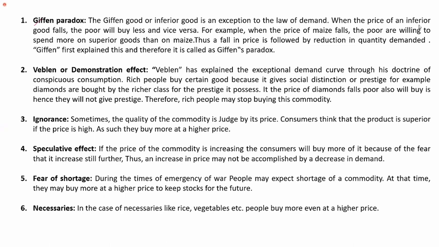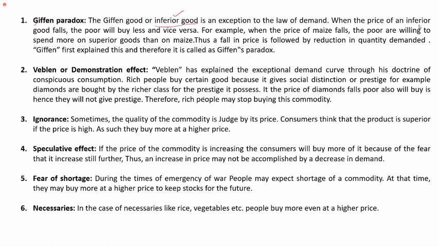The staple food may be bajra, or something which is available at a cheaper price and gives us good value of food. Those goods are treated or understood as inferior goods.